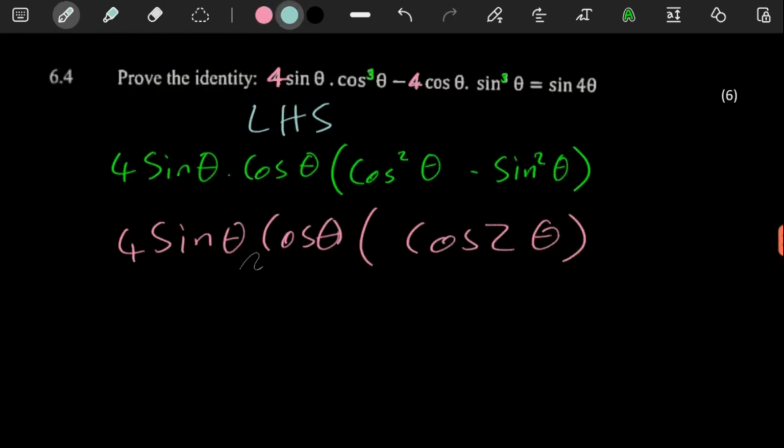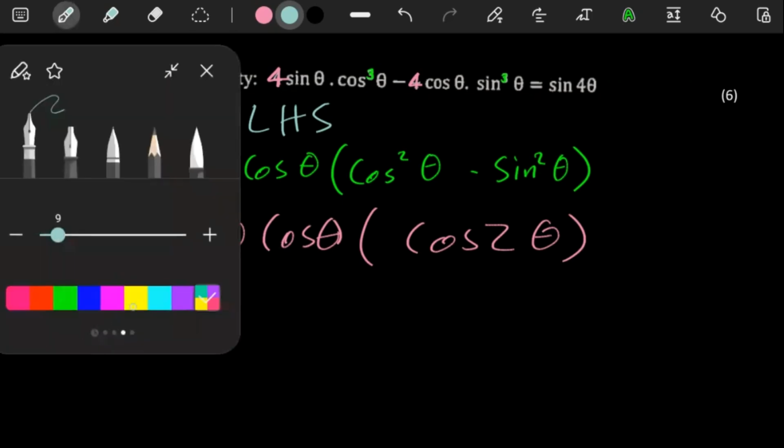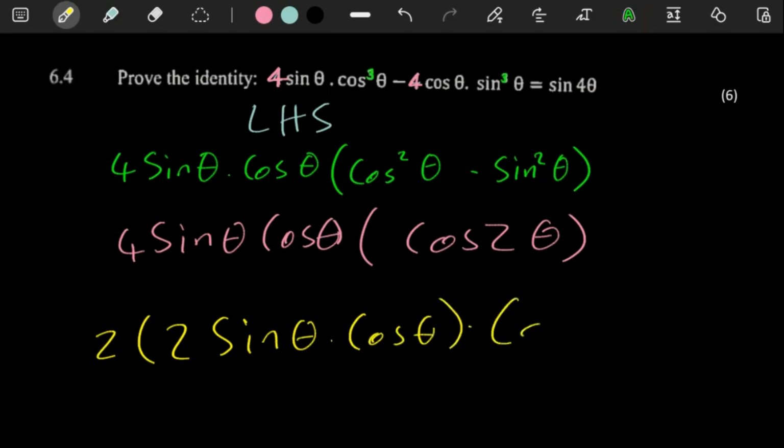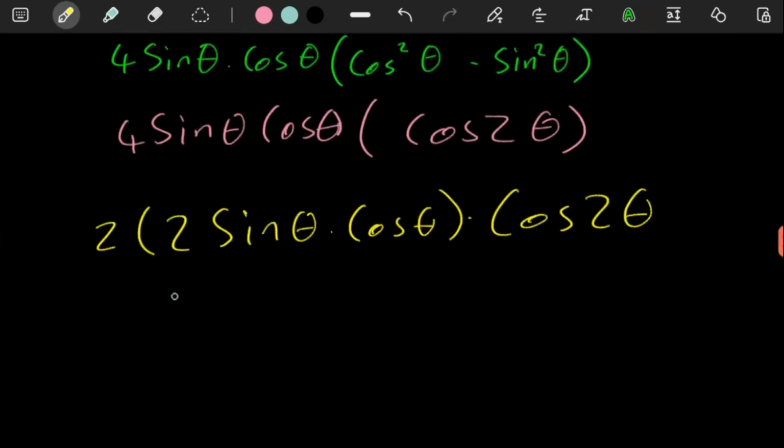What I was saying is this definitely looks like the double angle of sine. But for us to end up with the double angle of sine, you have to take out a 2 here, and then here you're going to have 2 sine theta, cos theta. Here you still just have your cos 2 theta. Remember, everything is being multiplied together. So here you can take out a 2, or you can split these up, because now you can visually see, okay, fine, this is just the double angle of sine. So that's just sine 2 theta. So there's the 2 there. This is sine 2 theta. And then this is cos 2 theta.